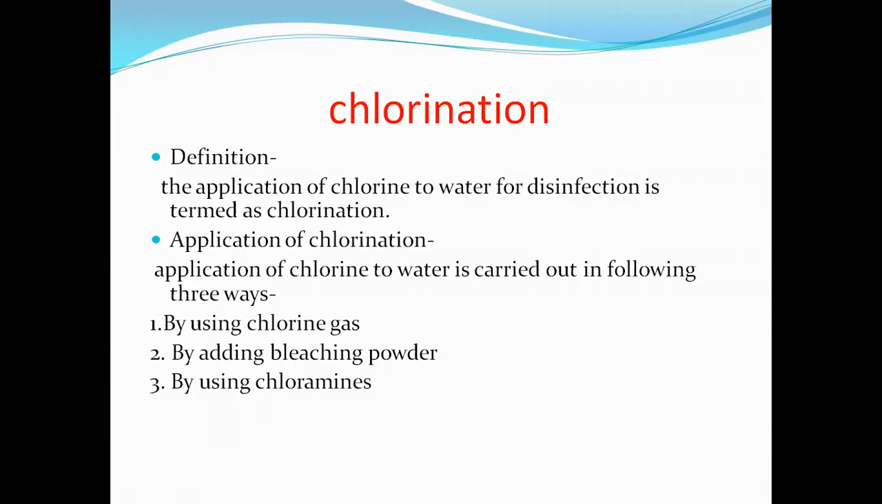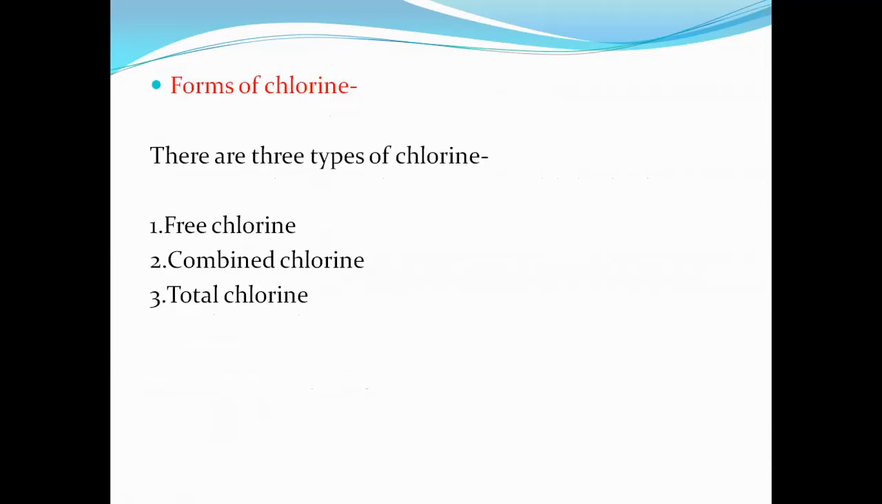First, we can use chlorine gas for the disinfection of water. Then we can also add bleaching powder, which is one of the forms of chlorine, to disinfect the water. Then by using chloramines. Chloramines means the combination of chlorine and amines. This is also used for chlorination.